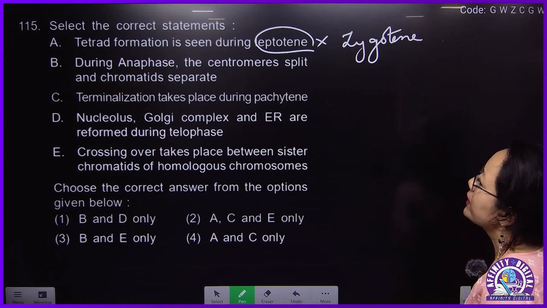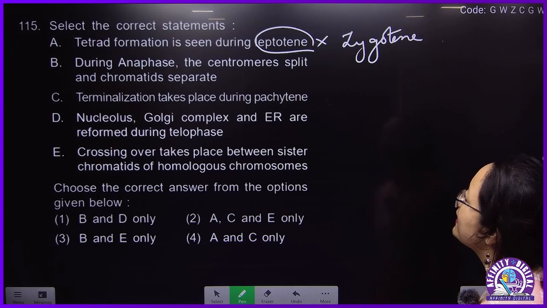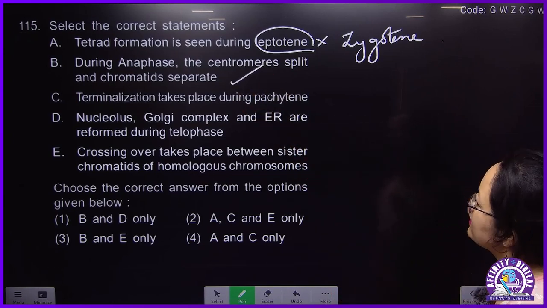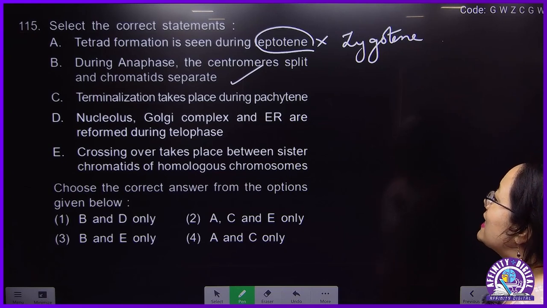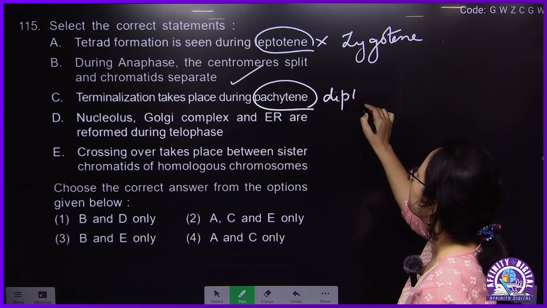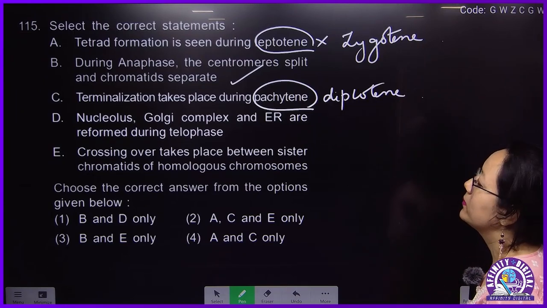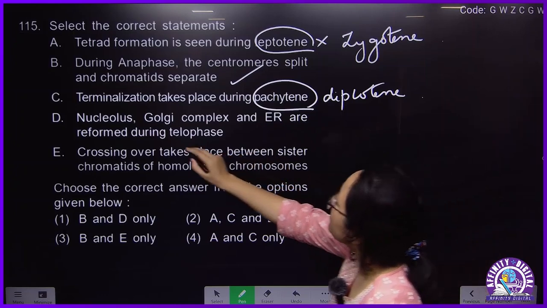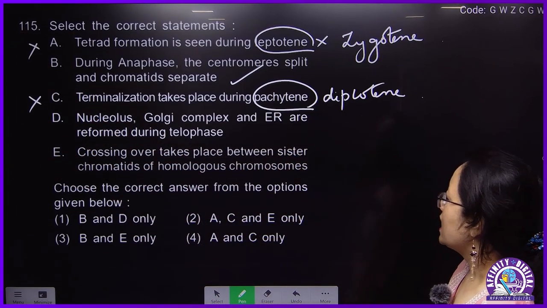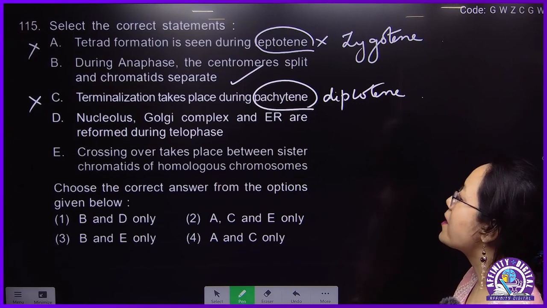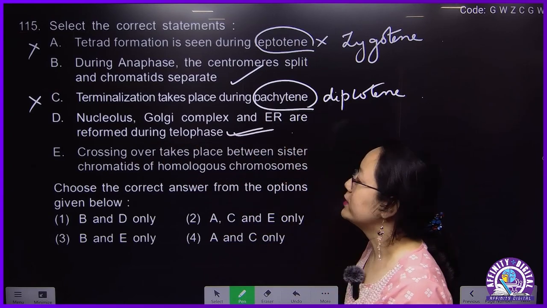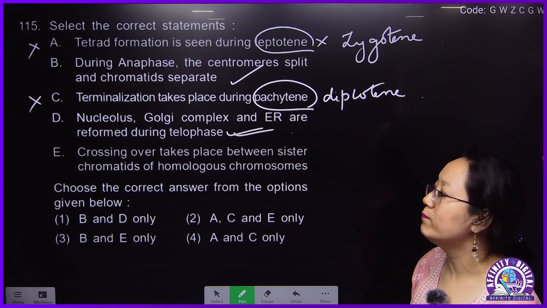During anaphase, the centromere splits and chromatids separate. Correct. In anaphase of mitosis, the centromere will split and chromatids will separate. Terminalization will not be during pachytene, it will be during diplotene. So this is wrong. Nucleolus, Golgi body, and ER are reformed during telophase. This is also correct. They disappear during prophase and reform during telophase.